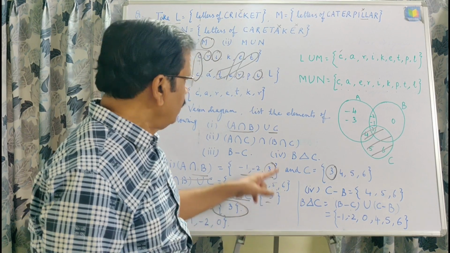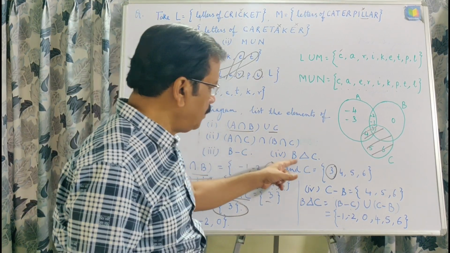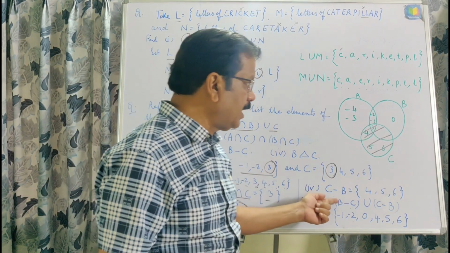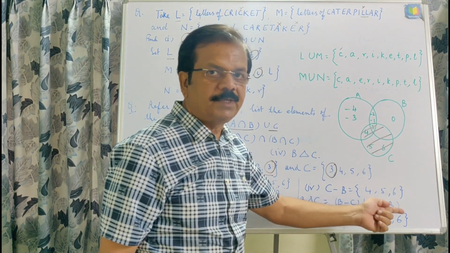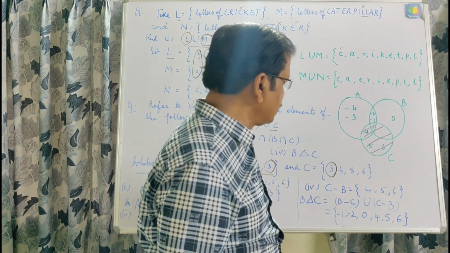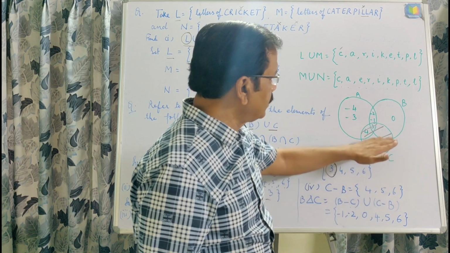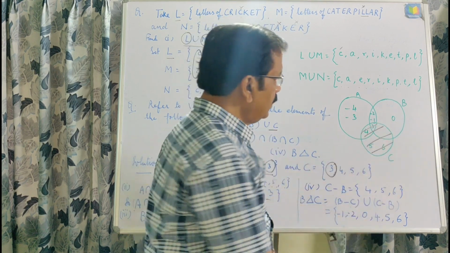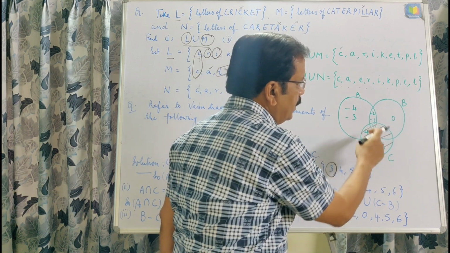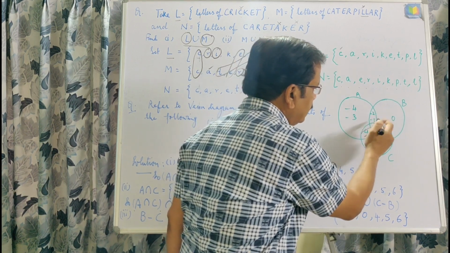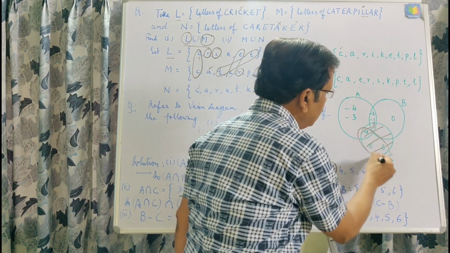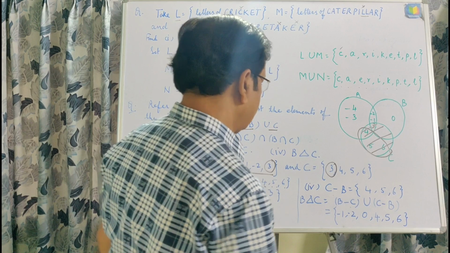In the same way, for the symmetric difference of B and C, we know the definition: B minus C union C minus B. In the first case we have already written B minus C as -1, -2, 0, but for C minus B, that is the elements of B subtracted from C, 3 will be subtracted here, and we will get in C minus B: 4, 5, 6.